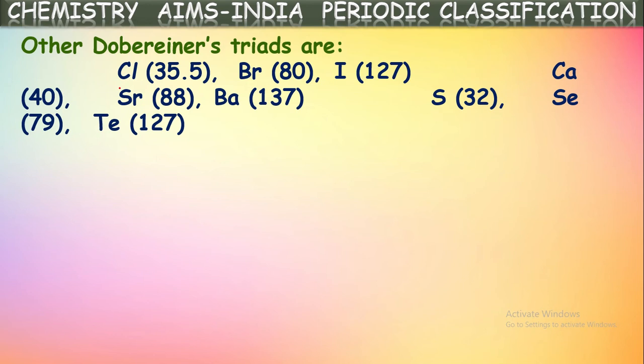Actually here, chlorine, bromine, iodine is one set, calcium, strontium, barium is one set, sulfur, selenium, tellurium is one more set. These three-element sets are called Dobereiner's triads. If you observe here, the atomic mass of the middle element is nearly equal or equal to the arithmetic mean of the atomic masses of the remaining two elements. So these are called Dobereiner's triads.